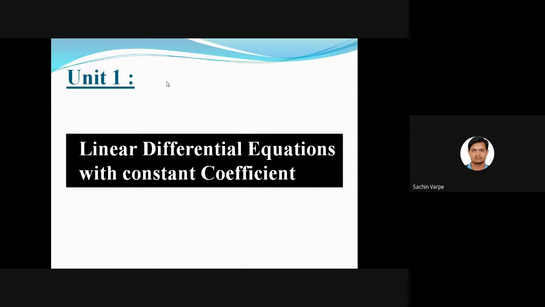Aniket More. Aniket is trying to unmute, but not able to unmute. Okay, Aniket Kendre, are you there?